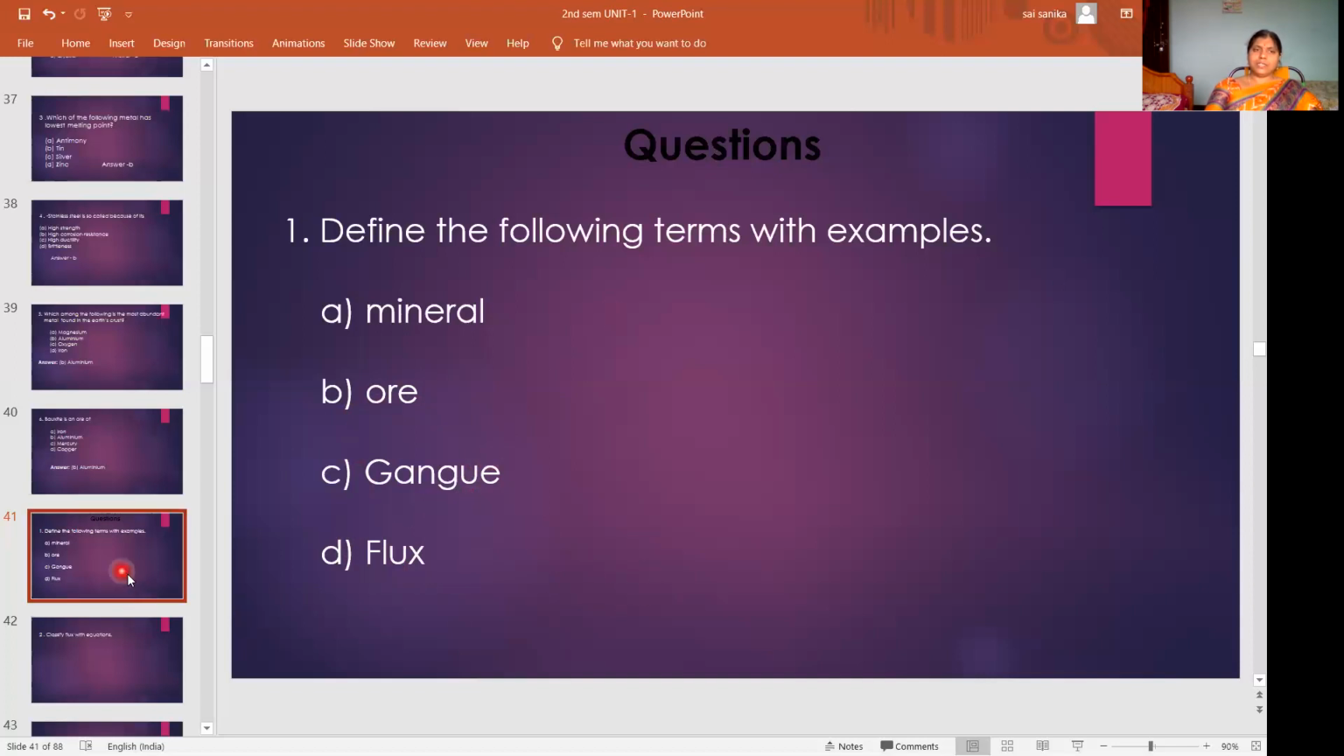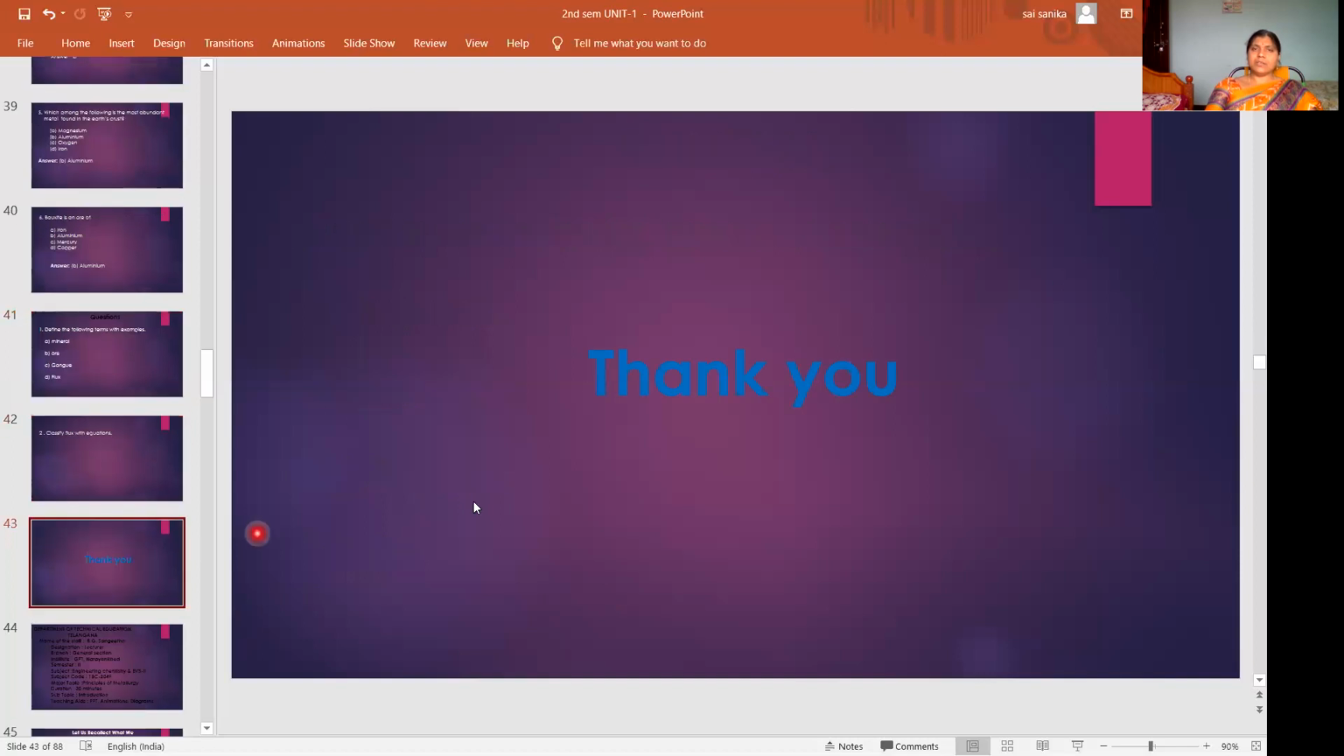With this we finished the definitions related to metallurgy. If you have any doubts, we will clarify your doubts in the next class. In the next class, we will study the concentration methods, where the impurities present in the ore will be removed. Then only you can extract the metal. Whatever metal ore you get from the earth's crust, you can't extract the metal directly. First you have to remove the impurities. Those methods we will see in the next class.